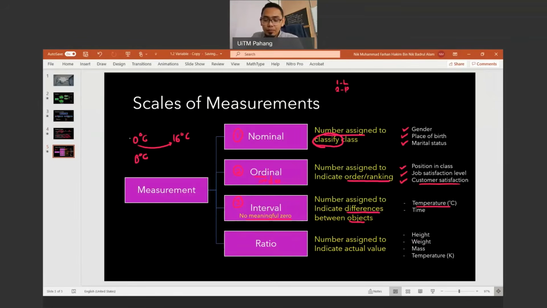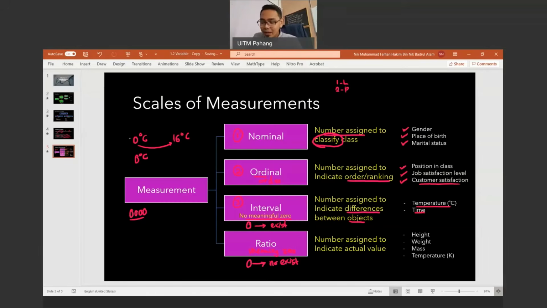Means 0 wujud. 0 means benda tu exist. But under ratio, 0 means benda tu no exist. Okay, no exist. Alright. What does it mean? For example, kita kata tinggi seseorang itu 0 cm. So bila tinggi 0, ada tak tinggi 0? Tak ada. Maksud benda tu tak wujud. So maksudnya it has meaningful zero. Meaningful zero maksudnya 0 tak wujud. Kalau dia tidak mempunyai meaningful zero, maksudnya 0 wujud. Okay, meaningful zero. Time, contoh time, 0000. Kan, ni pukul 12 malam. Wujud benda tu, bukan tak wujud.